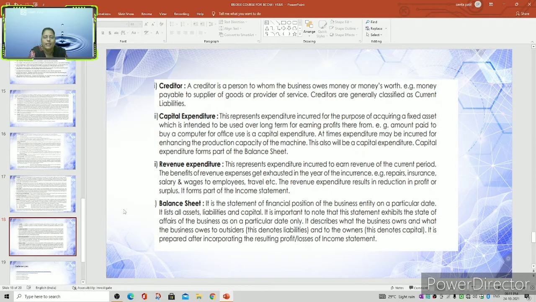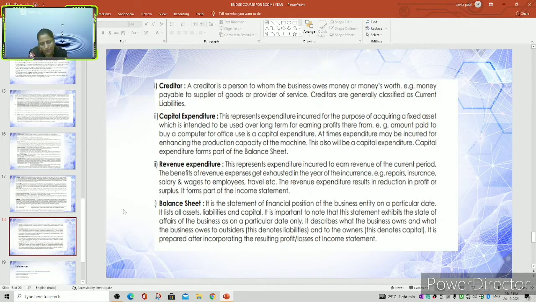Now, let us see the meaning of creditor. A creditor is a person to whom the business owes money or money's worth. Example, money payable to a supplier of goods or provider of service. Creditors are generally classified as current liabilities. The creditor is a person to whom the business has to pay the money.